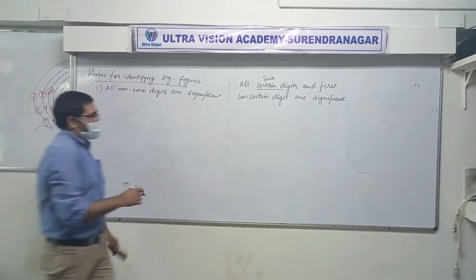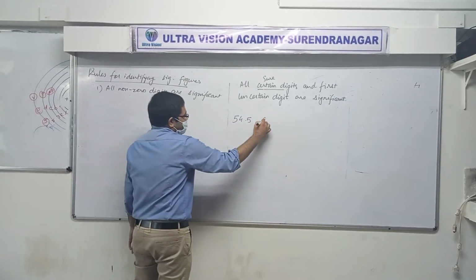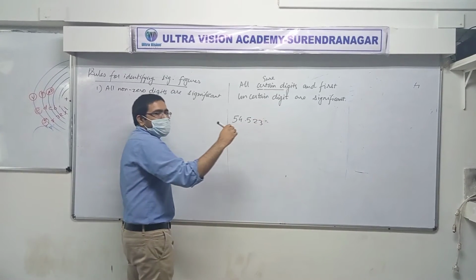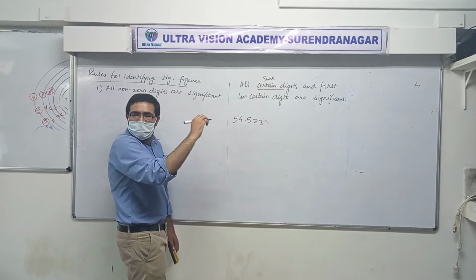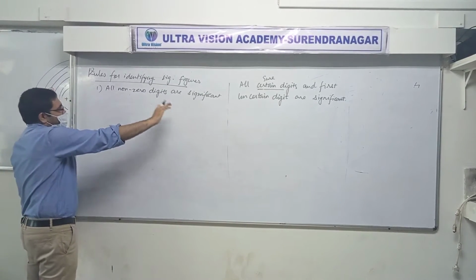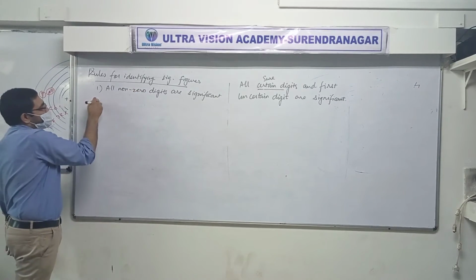Okay, first one, all non-zero digits are always significant. Right? What does that mean? It means if someone got 54.5 kg by measuring, you don't add 2-3 extra digits here. This is cheating. So whenever you see a measurement, all the non-zero digits are definitely significant. That's the easiest.